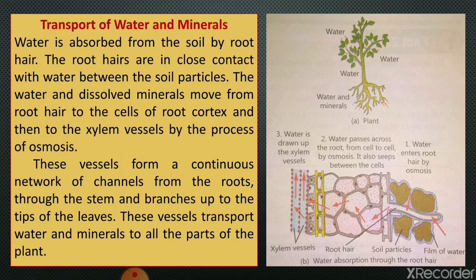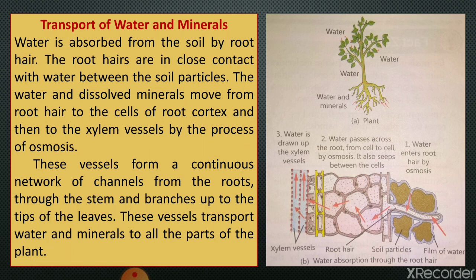Here in osmosis, the cells of root hair, or we can say cells of roots, act as a semi-permeable membrane. In the case of osmosis, there is a movement of water molecules. So when movement of water molecules takes place from their high concentration to lower concentration through a semi-permeable membrane, then this process is called osmosis.